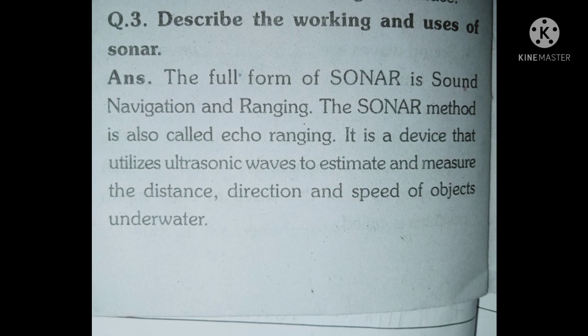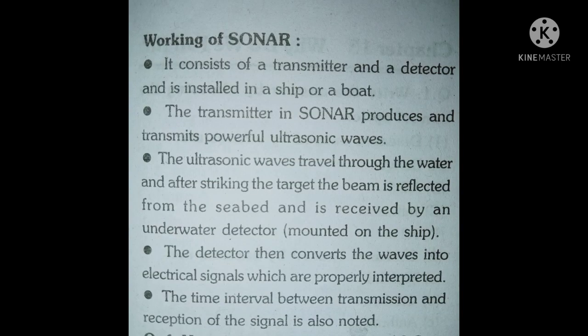Describe the working and uses of sonar. The full form of sonar is sound navigation and ranging. The sonar method is also called echo ranging. It is a device that utilizes ultrasonic waves to estimate and measure the distance, direction, and speed of objects underwater. Working of sonar: it consists of a transmitter and a detector and is installed in a ship or a boat. Second, the transmitter of sonar produces and transmits powerful ultrasonic waves.